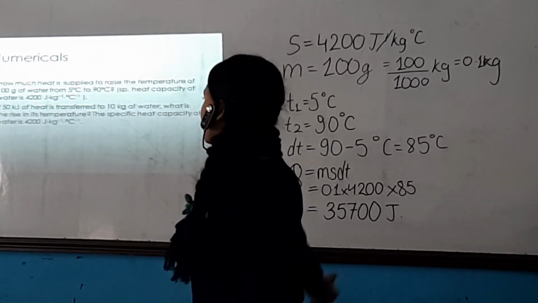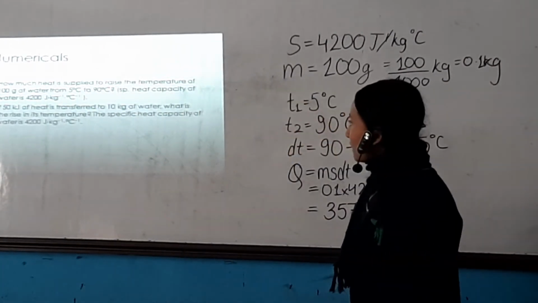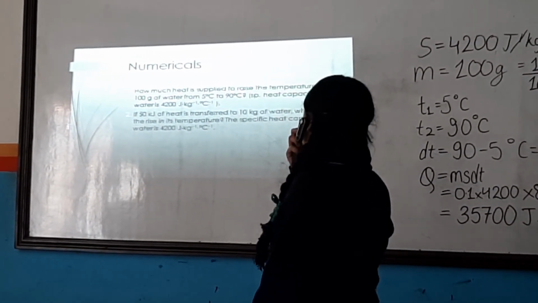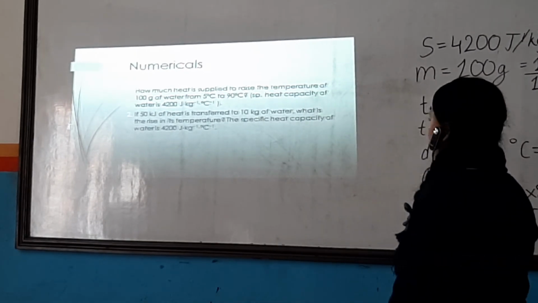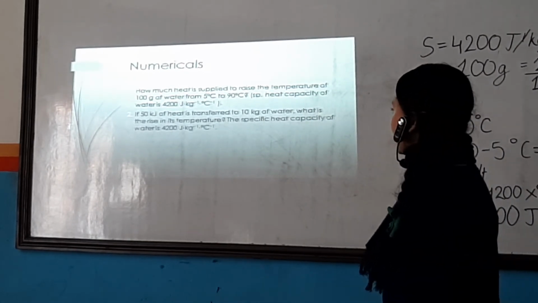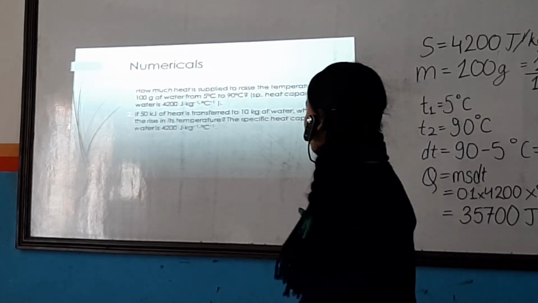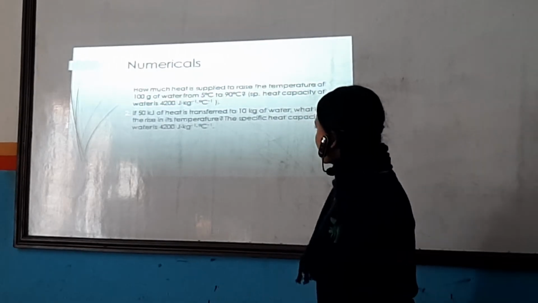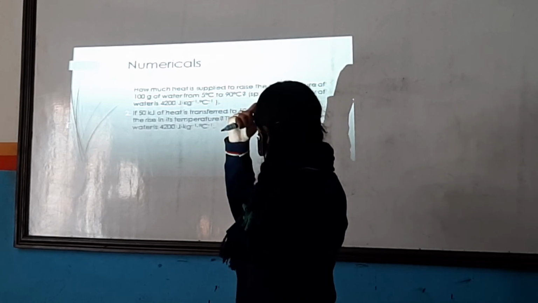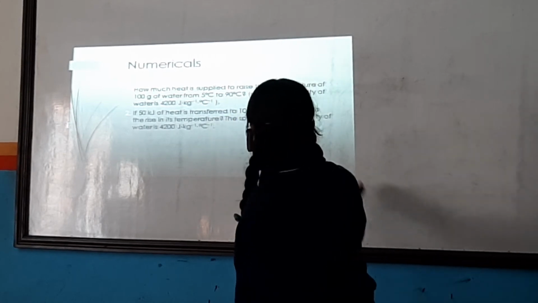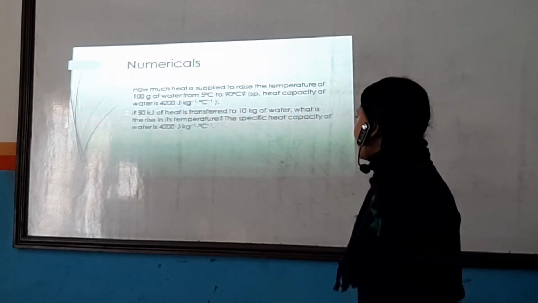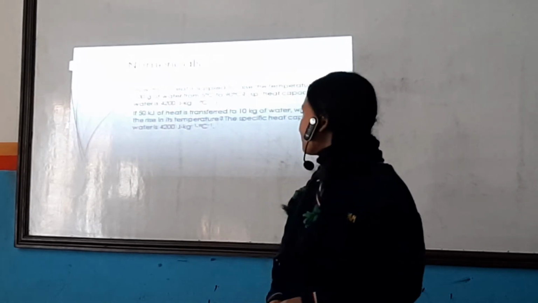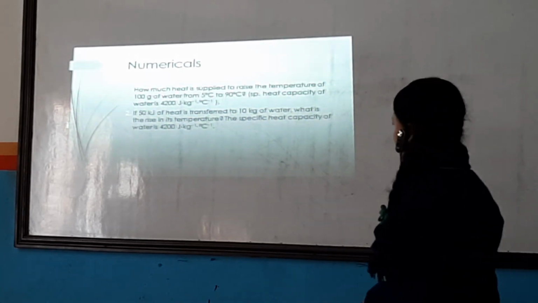As we have solved the first question, now moving on to the second one. If 50 kilojoule of heat is transferred to 10 kg of water, what is the rise in temperature? The specific heat capacity of water is 4200 joule per kg degree centigrade. In the question, the amount of heat is given, the mass of the body is given, and the specific heat capacity of water is given. We need to find the rise in temperature.